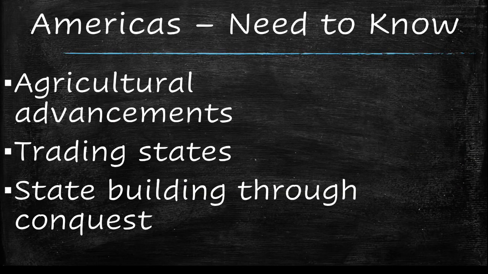Here's what you need to know about the Americas. Both the Aztecs and Incas had agriculture advancements that allowed them to produce crops like beans, corn, and squash. Both states had extensive trading networks that allowed them to stay in constant exchange with neighbors and also expanded their empires through violent conquest. Next, we'll turn and take a look at Africa, which honestly, there's not a ton going on in Africa at this time. There are a few growing kingdoms who are connected to trade, but one in particular, Mali, is becoming much more profitable than anyone else in Africa.